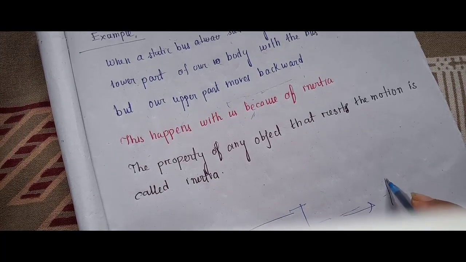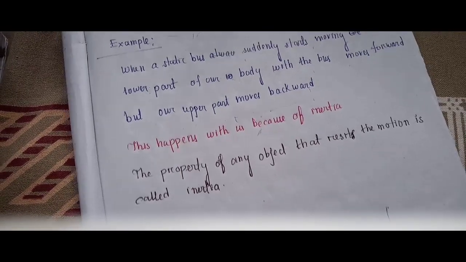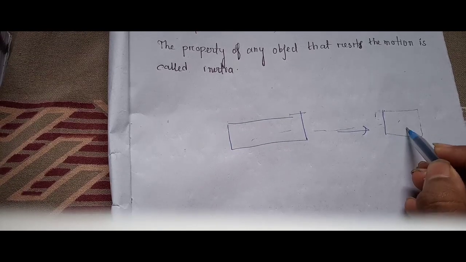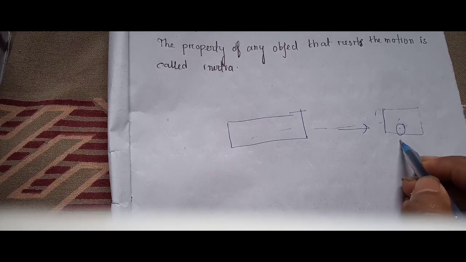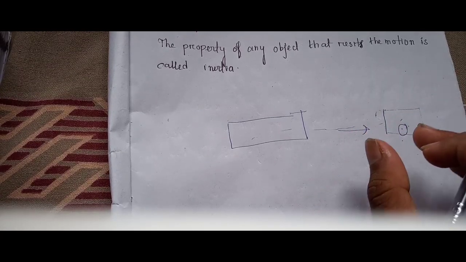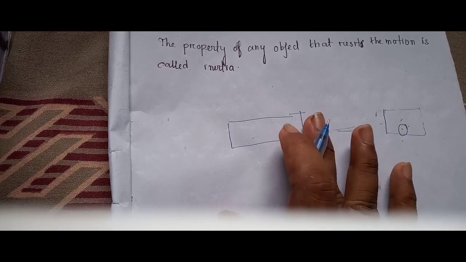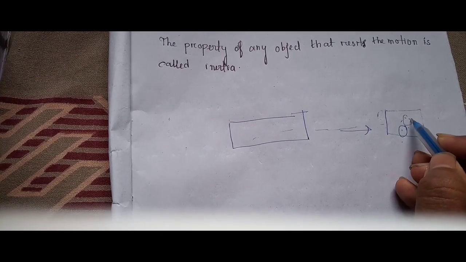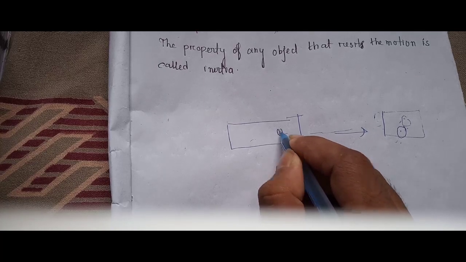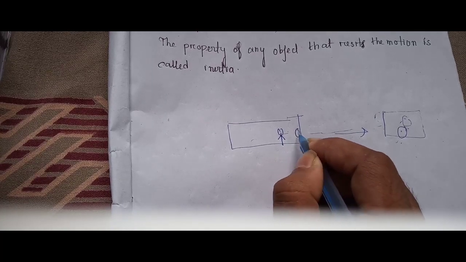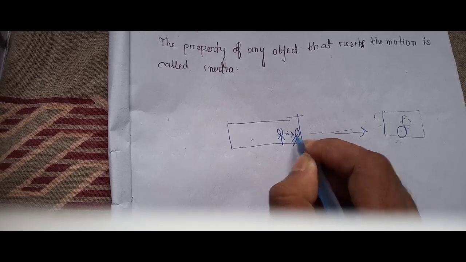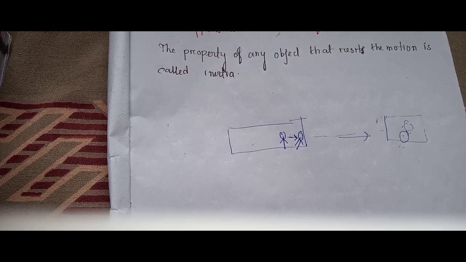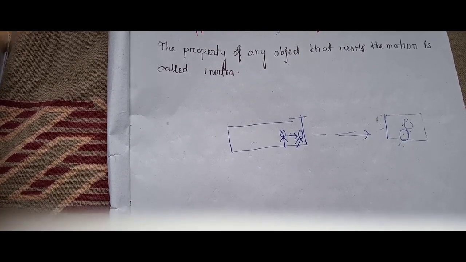When the bus suddenly stops, the lower portion of our body remains static with the bus. When the bus stopped, our lower portion of the body stopped, but the upper portion of our body goes forward. So inertia is the main reason behind this.